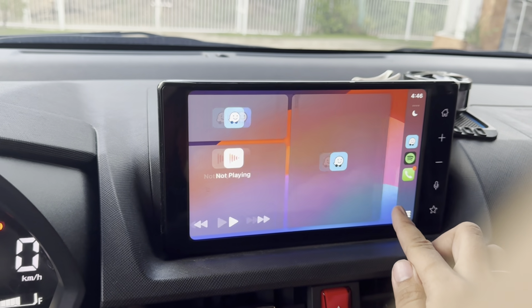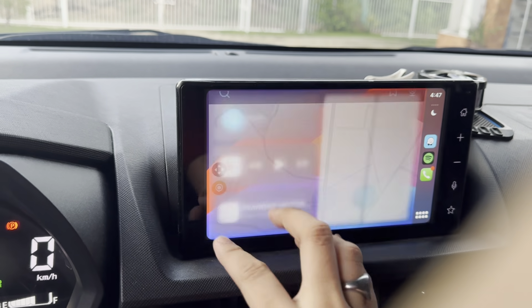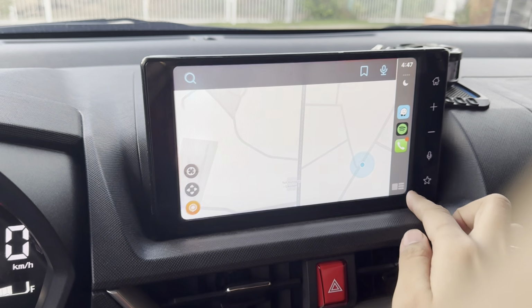Of course, the next big advantage of CarPlay or Android Auto is to navigate your maps. That's very important while we're driving. We don't know where we're going, right? It really helps a lot that you have something here on the side to give you the directions that you really need in order to get to that destination.